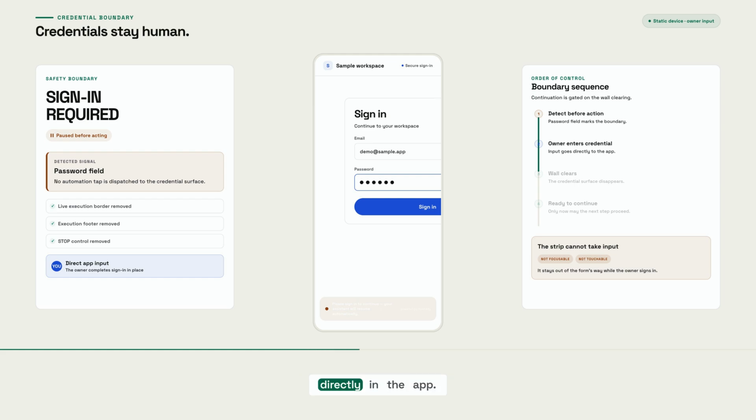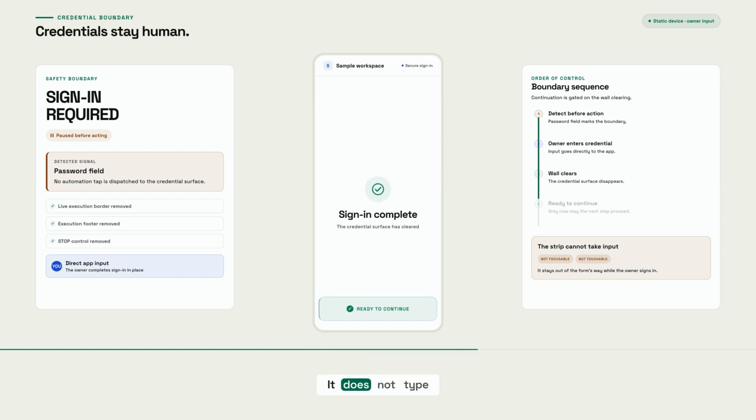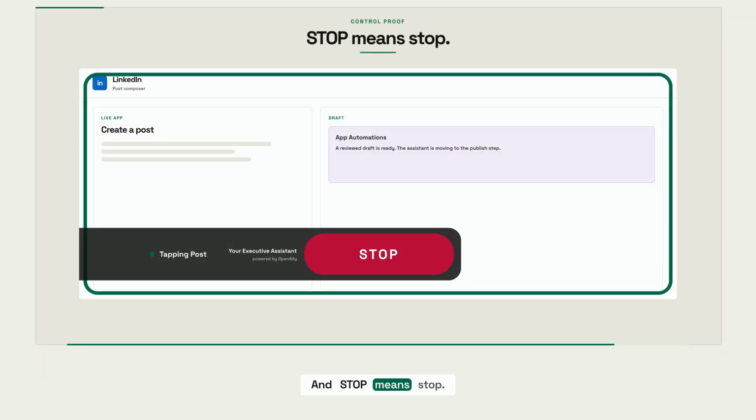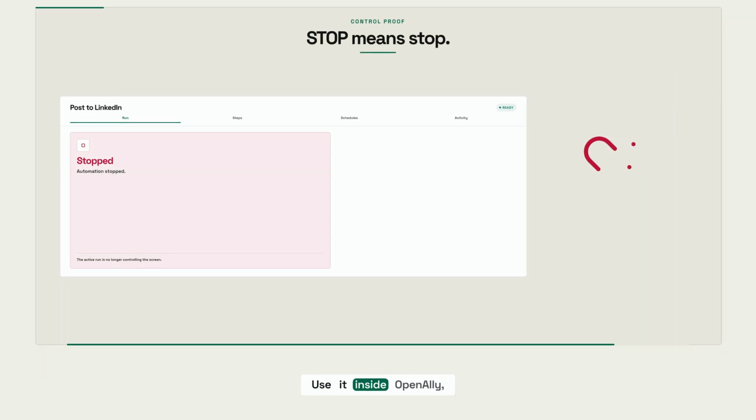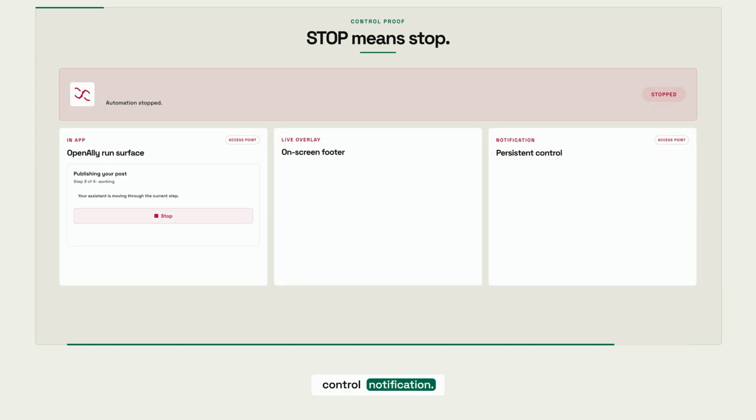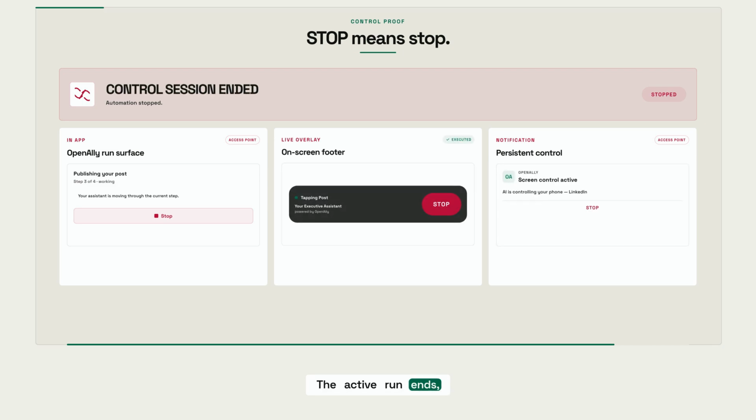You enter the password directly in the app. It does not type the credential. When the wall clears, the routine can continue. And Stop means stop. Use it inside OpenAlly, on the live overlay, or from the persistent control notification. The active run ends and the control session is severed.